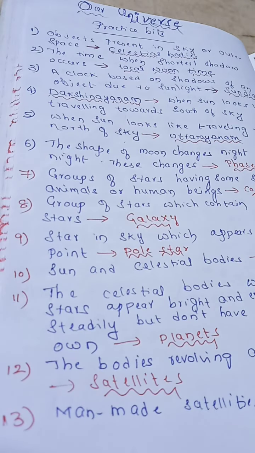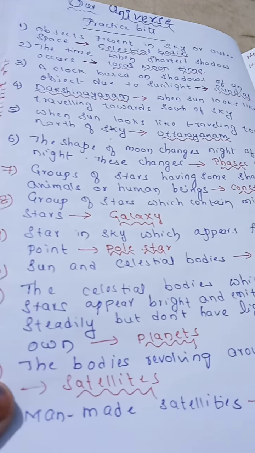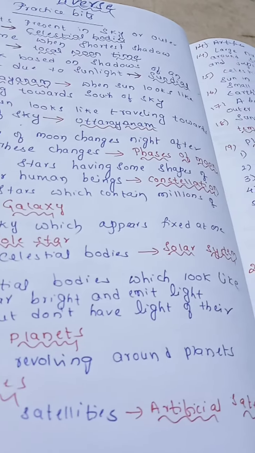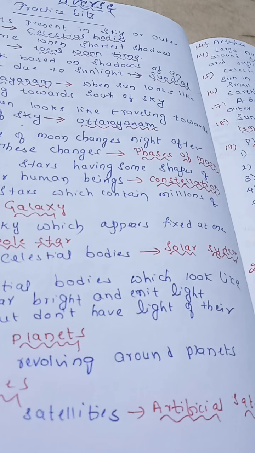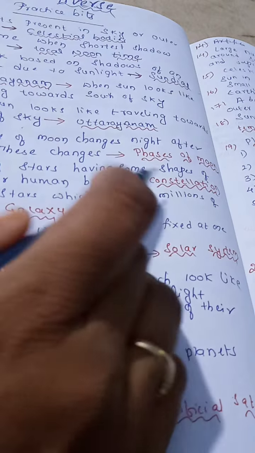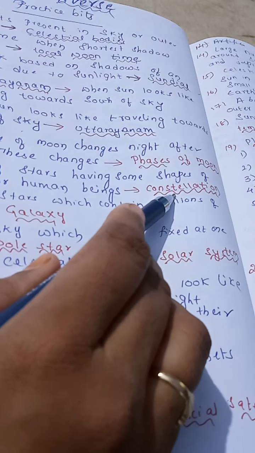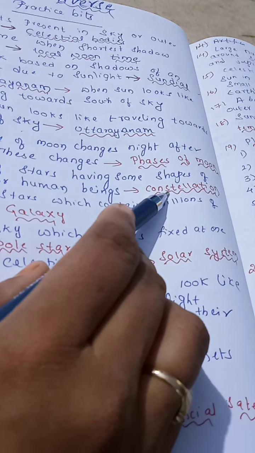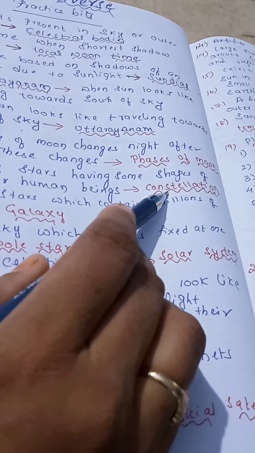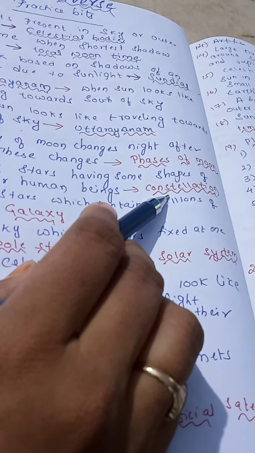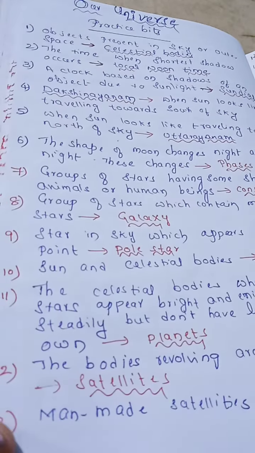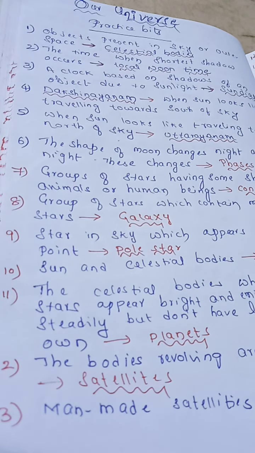Next, the groups of stars having shapes of animals or human beings, we call constellations. So constellations means if we see in the sky some animal shapes or human being shapes, we call them constellations.